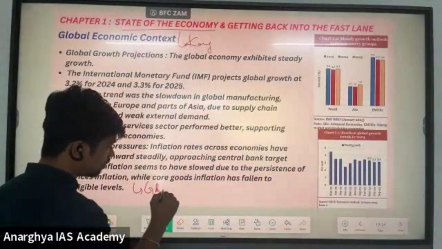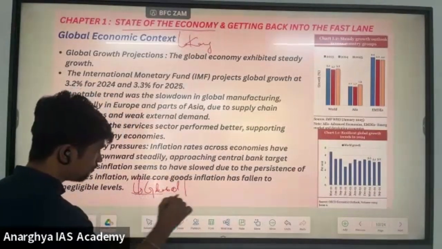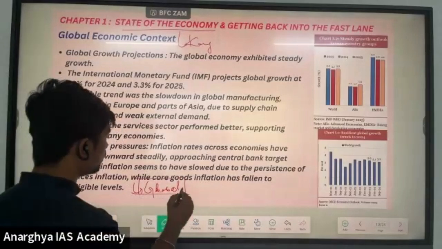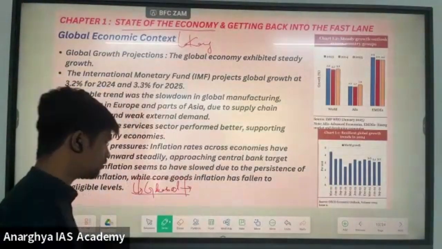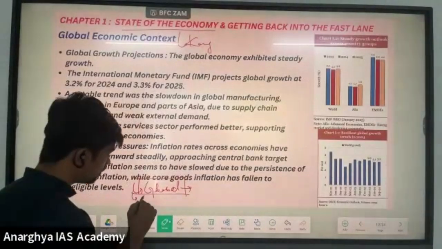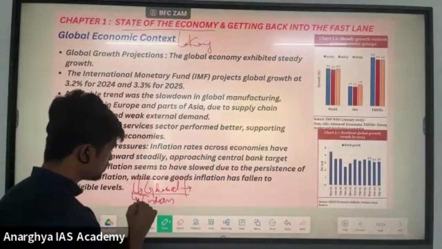What is the global growth? They focused on the global level. This is the first point which is discussed in the first chapter of the economic survey, that is state of the economy. And next they focused on the Indian economy. This is the second.